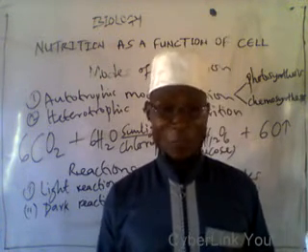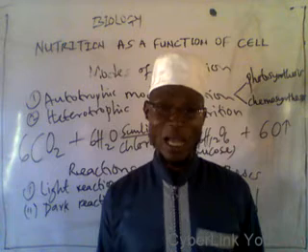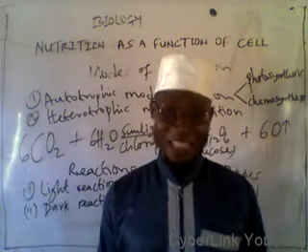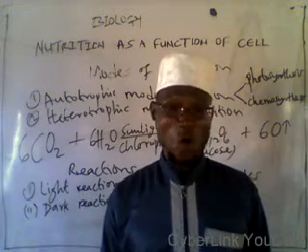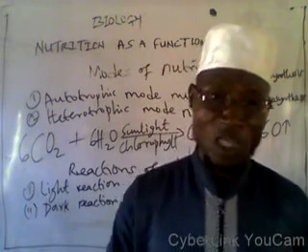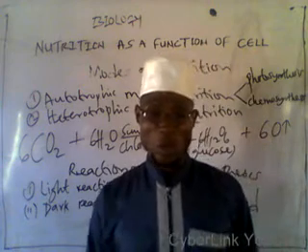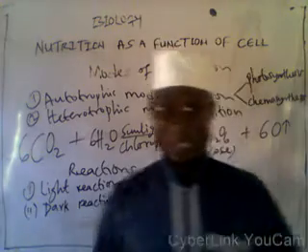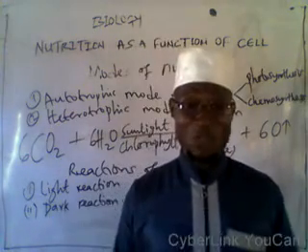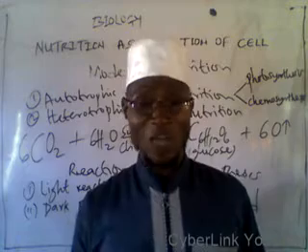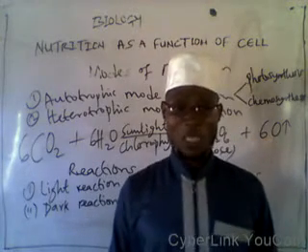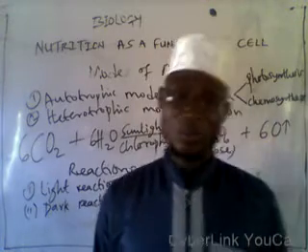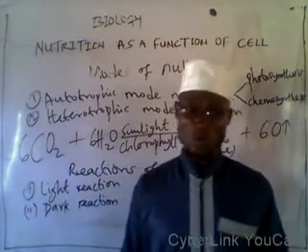Photosynthesis is exhibited by plants, while chemosynthesis is exhibited by some bacteria. Bacteria are not plants. Therefore, it is not only plants that exhibit autotrophic mode of nutrition. Now, what is autotrophic mode of nutrition? It is the process of nutrition by which living organisms manufacture their own organic food from simple inorganic substances by making use of energy from an external source. That is the meaning of autotrophic mode of nutrition.